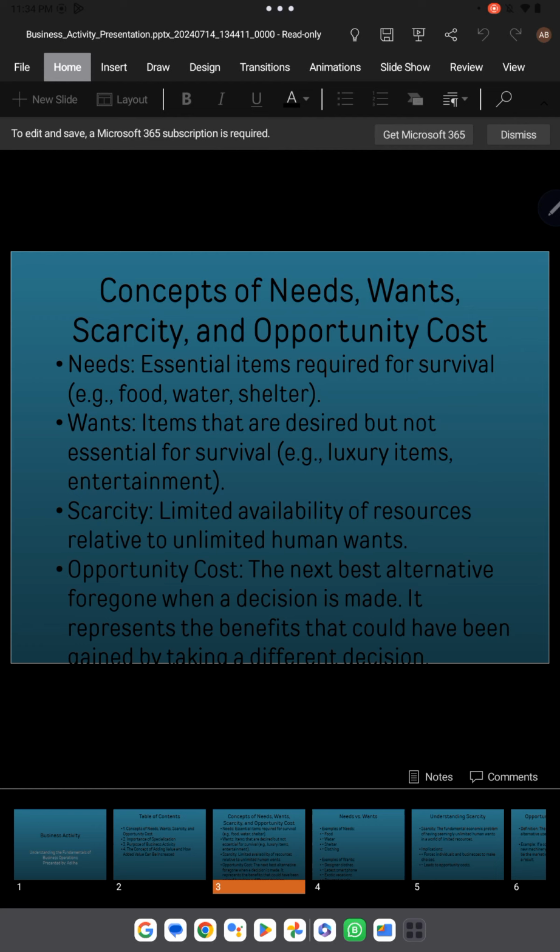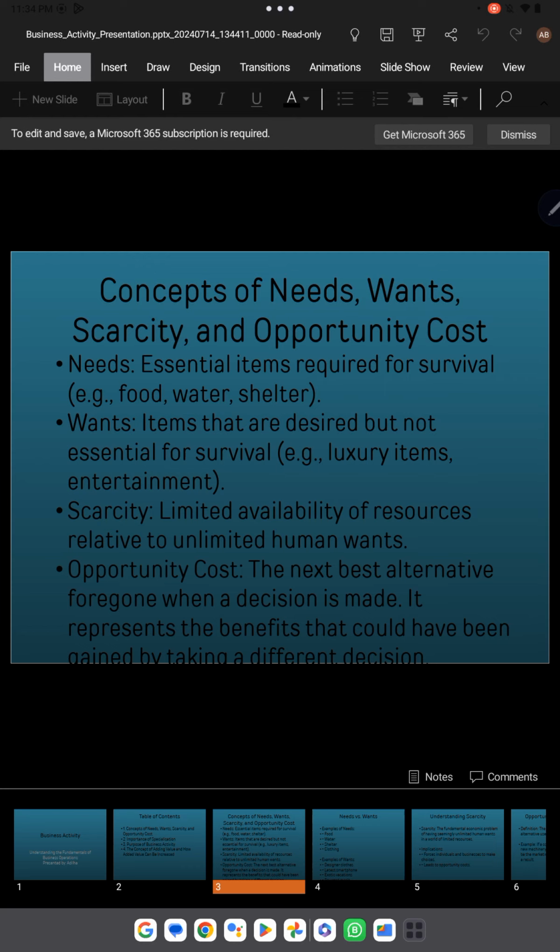And after that we are going to see the concept of scarcity. The main problem is that there is always a shortage of material, a shortage of food, a shortage of things for the people, and the reason is very simple: because resources are scarce. So scarcity is always there.